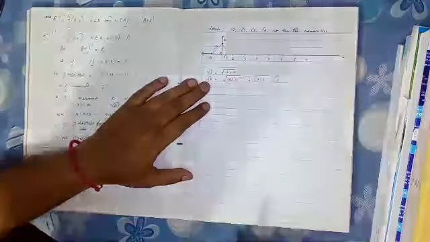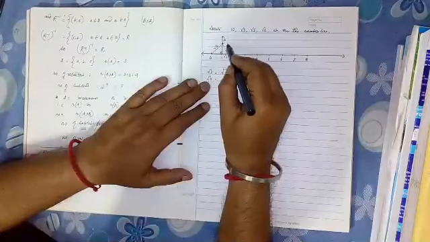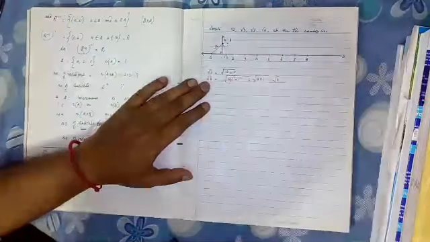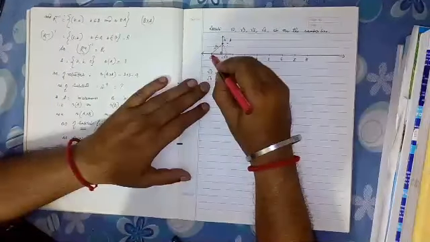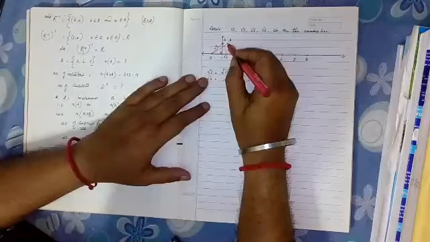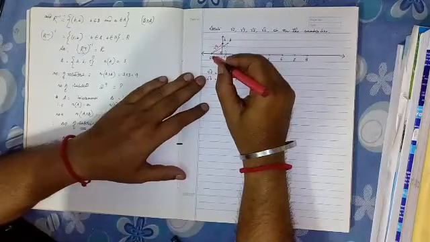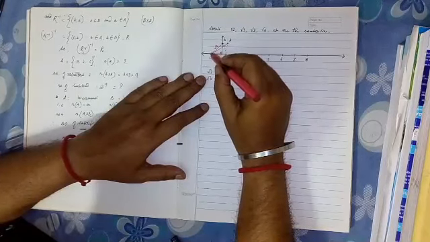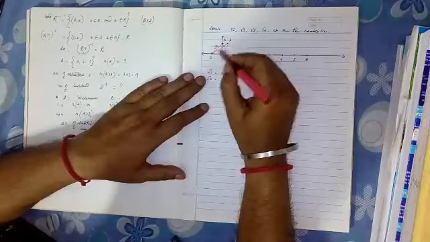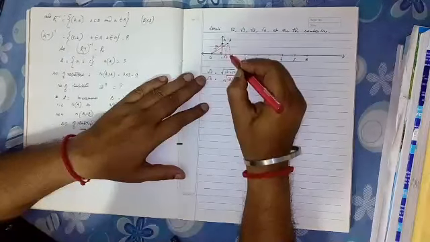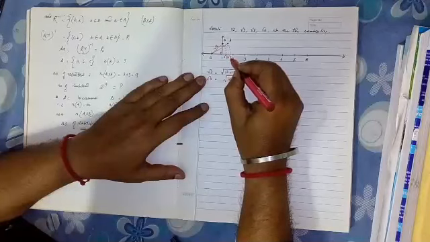Cut off 1 unit. Say this is B. Join OB. So obviously this is root 3. Now in the same way, taking O as origin, that is 0 as origin, let us draw an arc. So this is root 3.